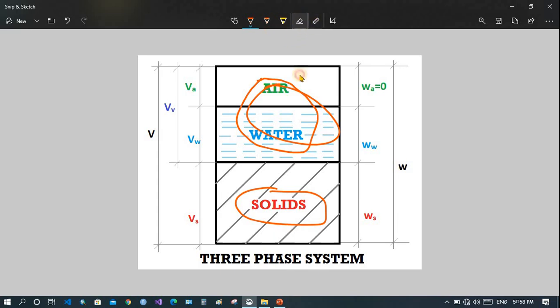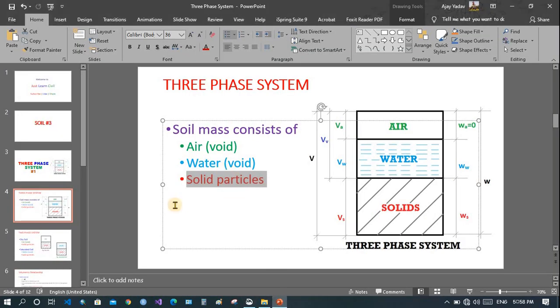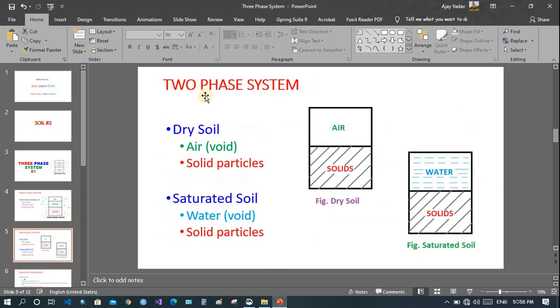This is also a two-phase system. Now we understand what is three-phase system and two-phase system. Dry soil means air and solid particles only, and saturated soil means water and solid particles only.